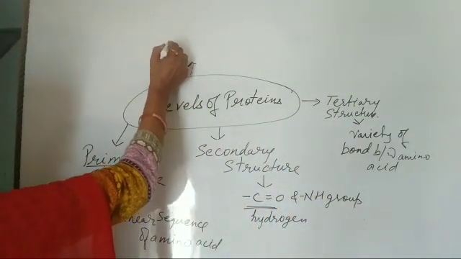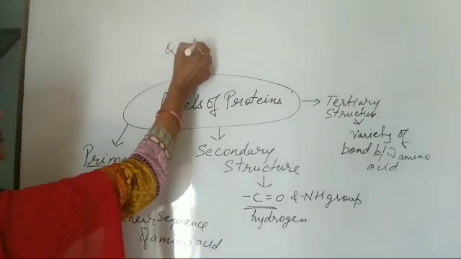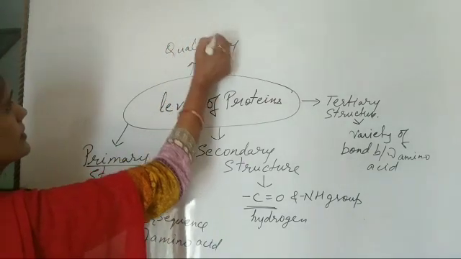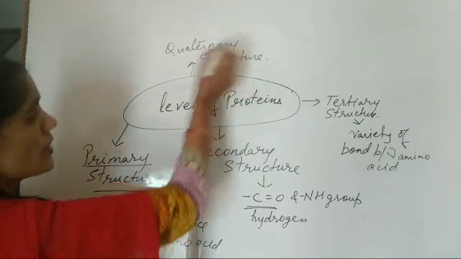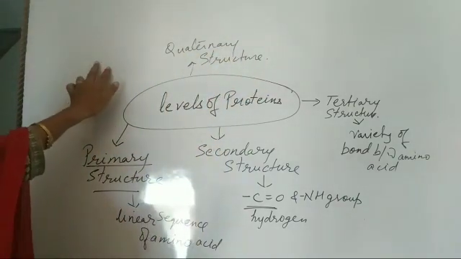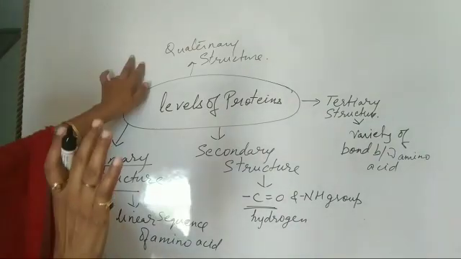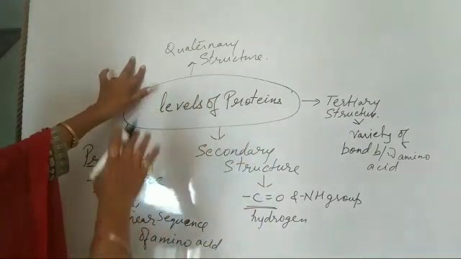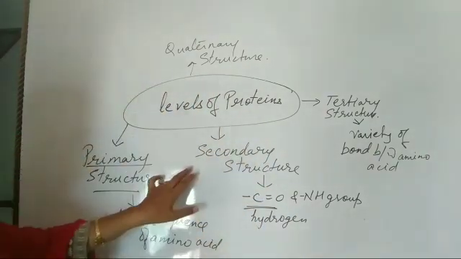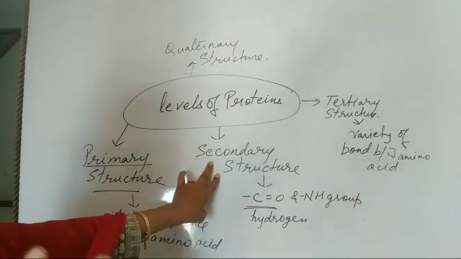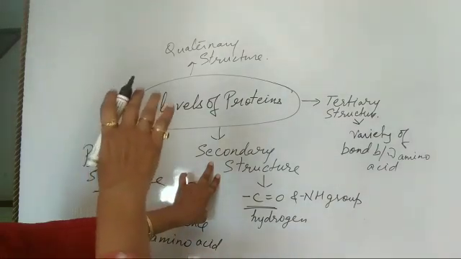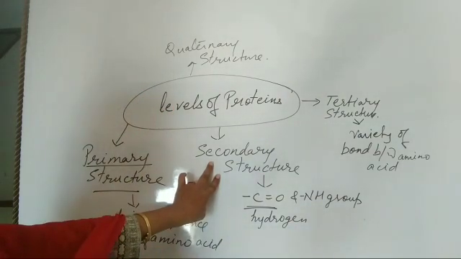And last is quaternary structure. Okay, next is quaternary structure. See, all these are depending upon the types of bond. So what happens in the quaternary structure?